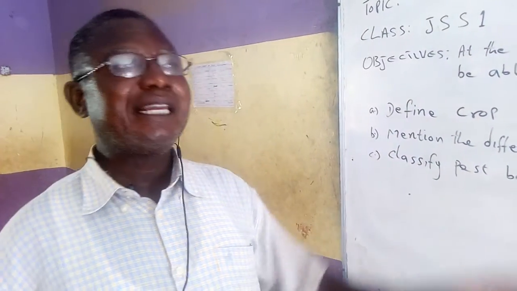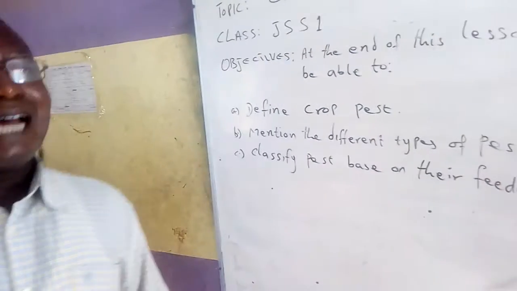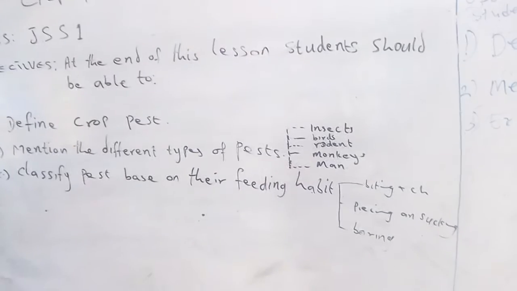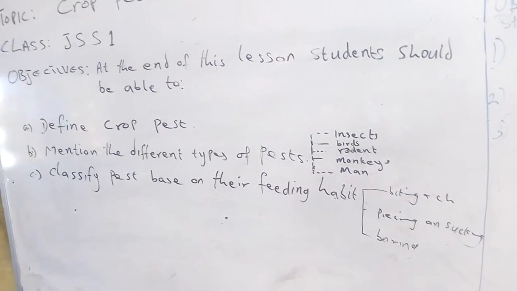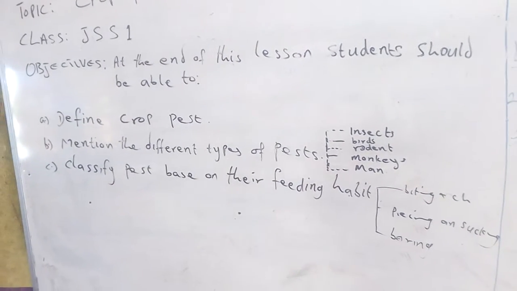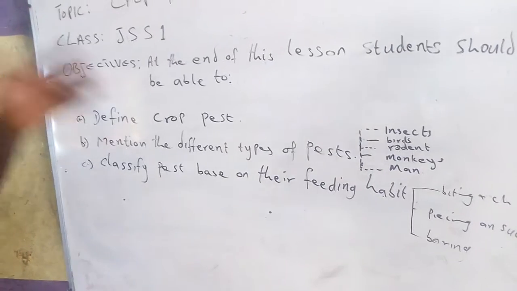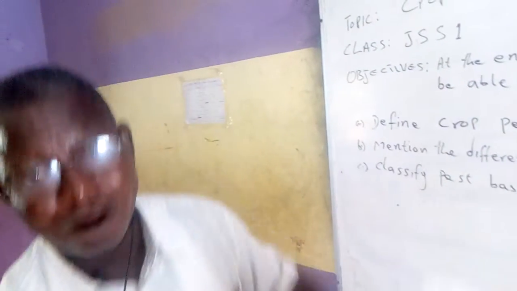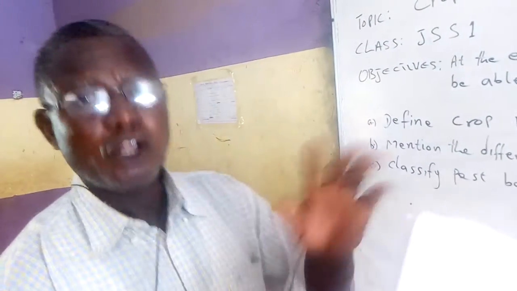Coming to the third category, which is the boring insects. These have mouth parts able to bore holes into the stem of the plant and eat the tissues inside. At the end of the day, the plant is weakened, and when the wind blows, the plant will fall off, and this is called lodging.